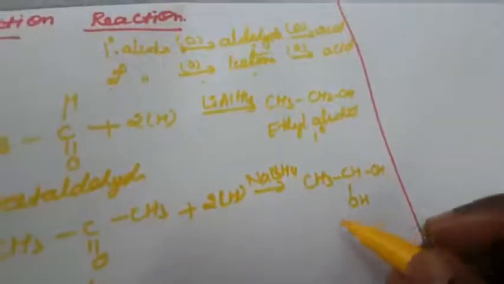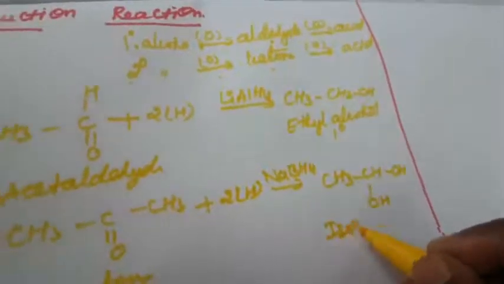Next one is ketones, that is CH3C=OCH3, which is called acetone. In the presence of sodium borohydride, it gives a secondary alcohol. What is a secondary alcohol? The OH is attached to the CH carbon. The name of this compound is isopropyl alcohol.